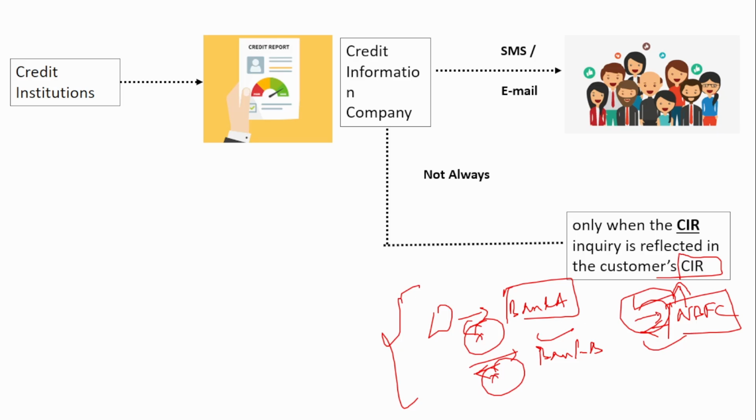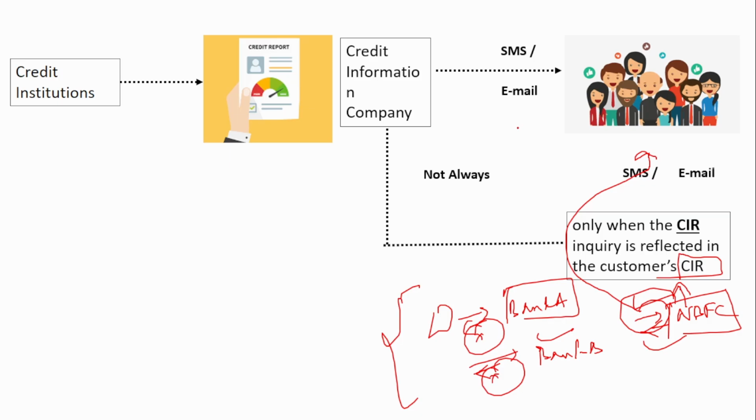That is, suppose only the NBFC inquiry has been reflected in the customer's information report, then in that case only this NBFC inquiry should be informed to the customer via SMS or email. So not all credit information access should be reported to the customers. Only those inquiries which have been reflected in the customer information report have to be informed to the customer via SMS or email. Apart from that, another thing also has to be informed.